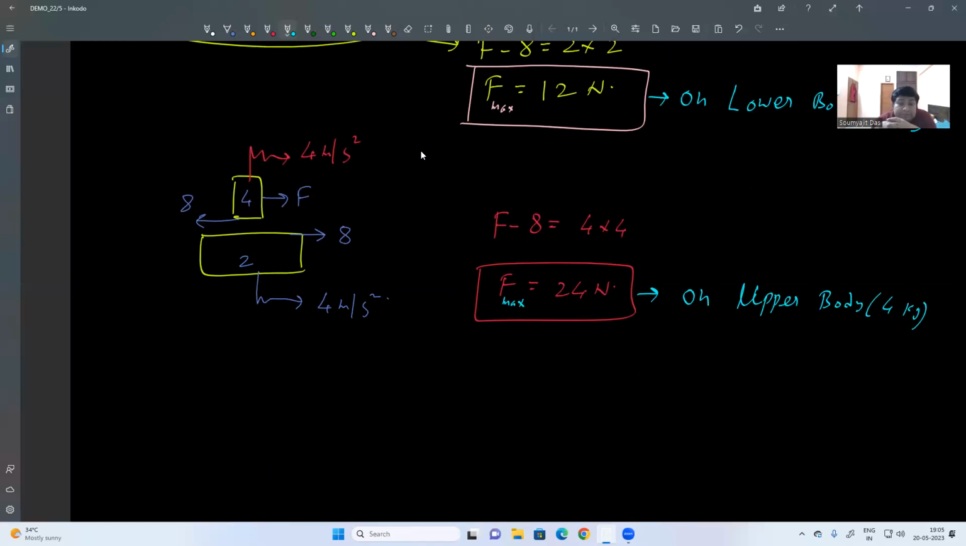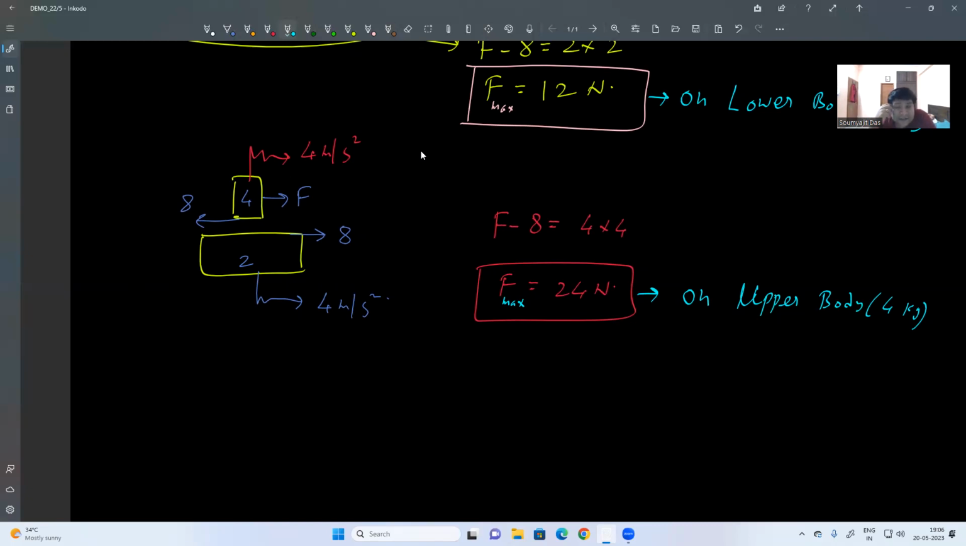Let's come to the second one. We have applied force on the 4 kg. Who is moving the 2 kg body? Friction. What is the maximum friction? 8. So what is the maximum acceleration of the 2 kg body? 8 by 2, that is 4 meter per second square. Now if they want to move together, they will move with 4 meter per second square. Greater than that is not possible. In that case, sliding will start. Now 6 kg mass moving with 4 meter per second square. What is the required force? 24 Newton. So the maximum force on the upper body possible is 24.